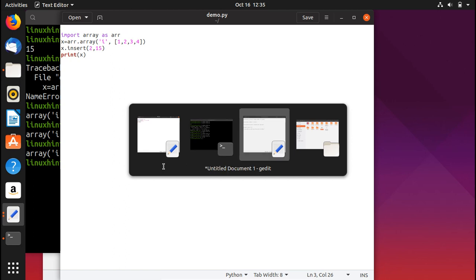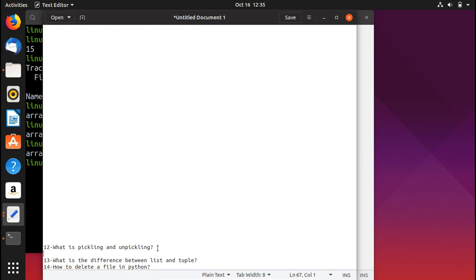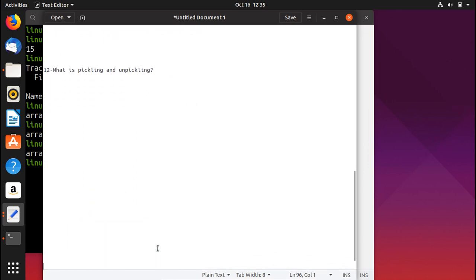Now let's move on to the next important question, question number 12. It says, what is pickling and unpickling in Python? Pickling is basically taking a Python object and converting it into a string sort of representation, and then you can dump this into a file using the dump function.